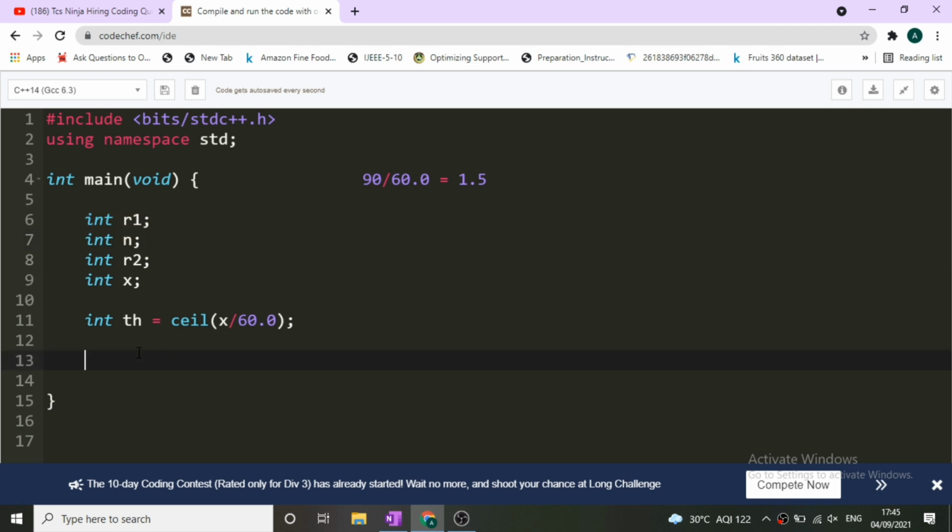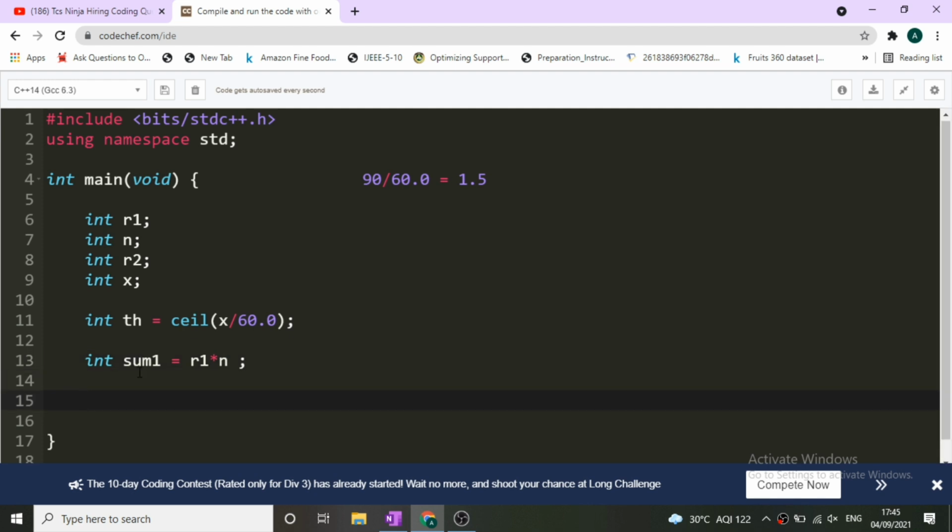So how will we calculate the cost of first n hours? It will be equal to, let's say, int sum1. sum1 will store the cost of first n hours. It will be really simple, that will be r1 into n. This will be the formula for calculating the cost of first n hours, that is r1 into n.